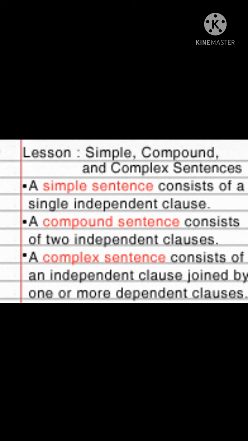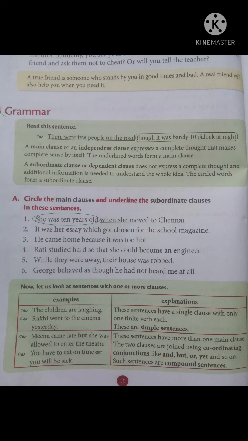Yes, sentences with a single clause, usually with a main clause or complete meaning, with one finite verb each, are known as simple sentences. It has one finite verb. Finite and non-finite we have learned already. Finite verb means a verb that changes according to the subject. Okay. So if a sentence is a single clause with one finite verb each, it is known as a simple sentence.